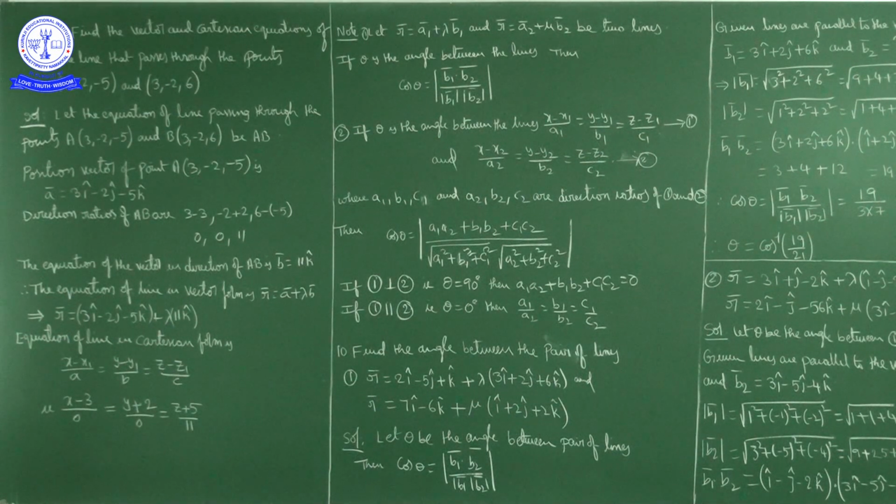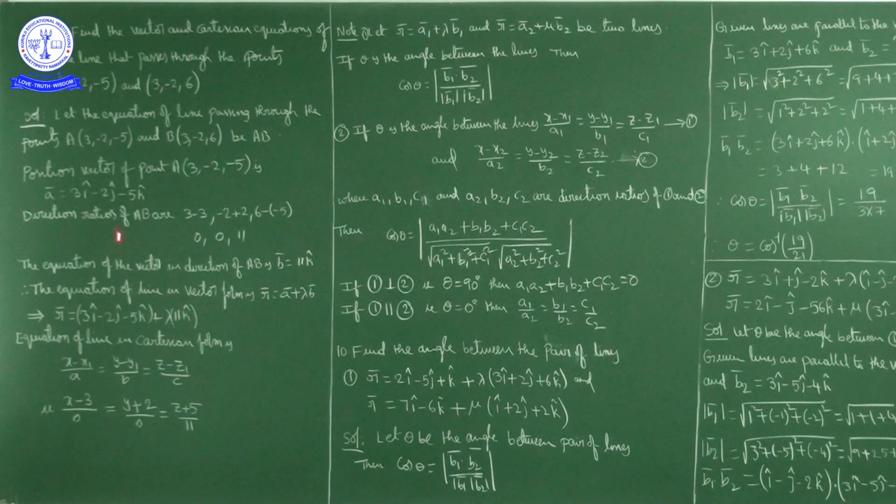Now the Cartesian form. The equation of a line in Cartesian form is (x - x1)/a = (y - y1)/b = (z - z1)/c, where x1, y1, z1 are the coordinates of a point. Here you can consider the point as (3, -2, -5), so in place of x1, y1, z1 we write 3, -2, -5. And a, b, c are the direction ratios.